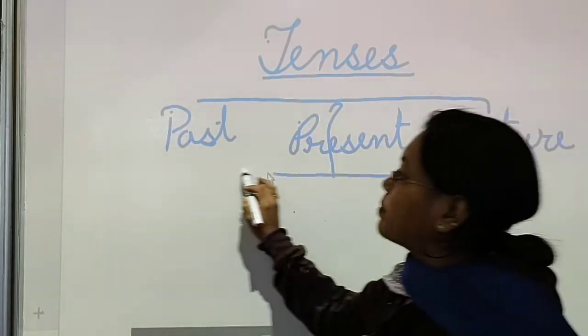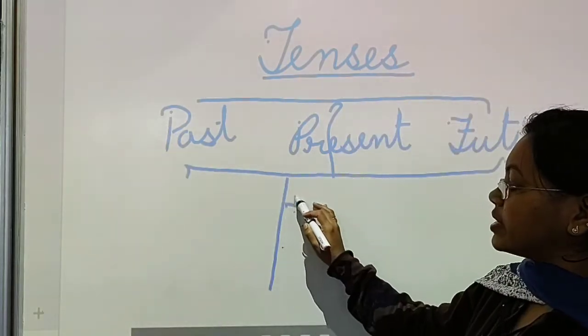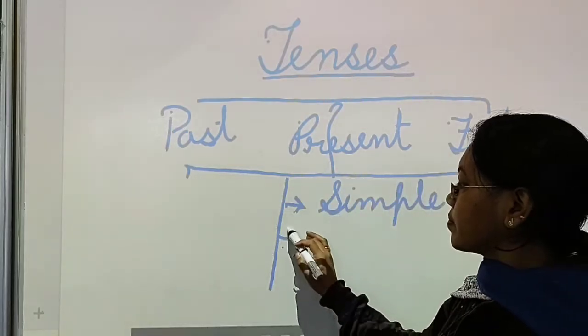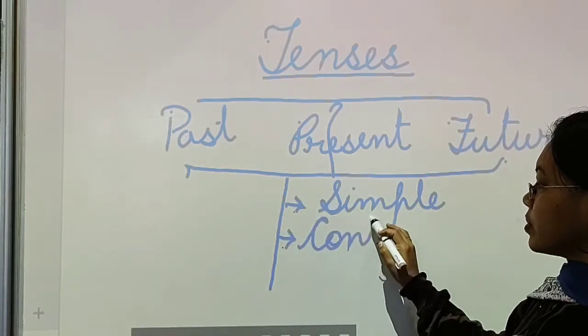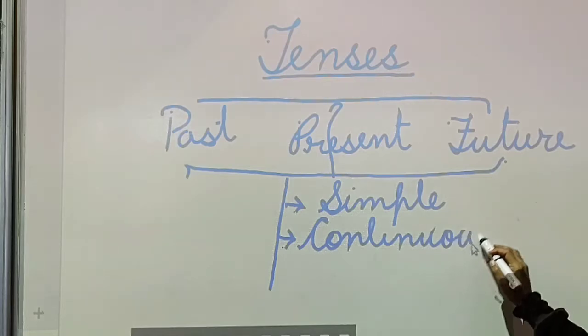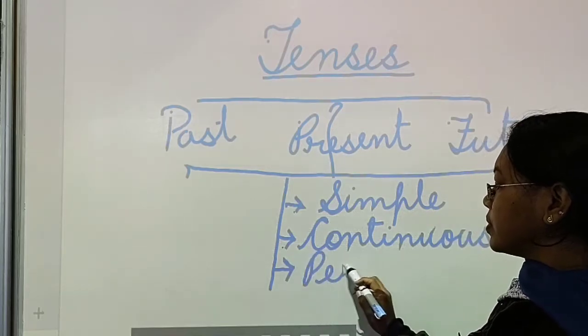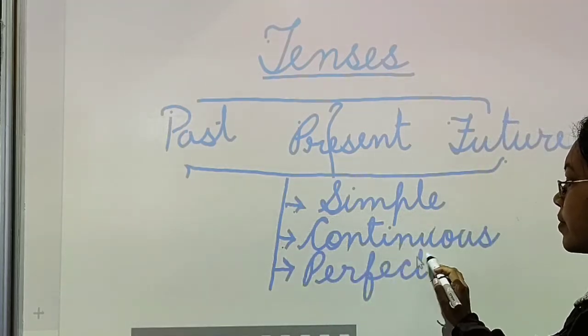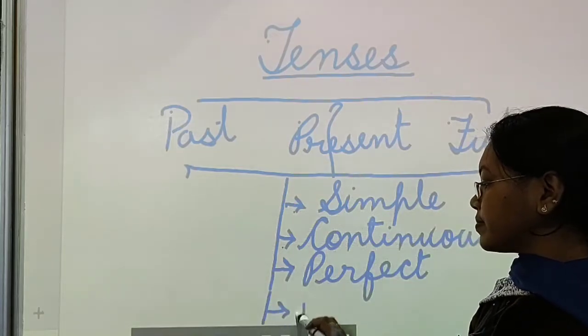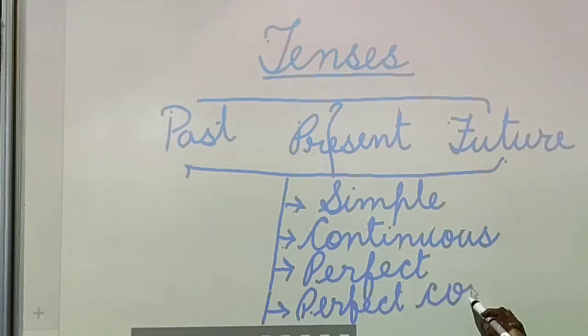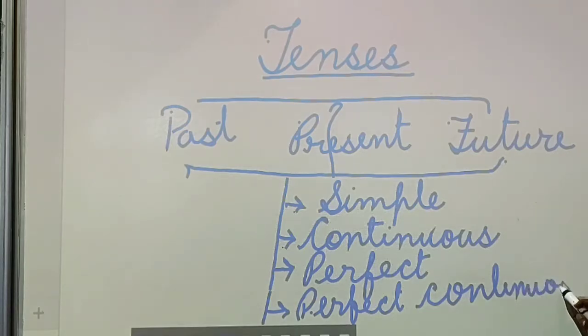So, this past, present and future is again subdivided into four, that is simple, continuous, then perfect, then the last one is perfect continuous.